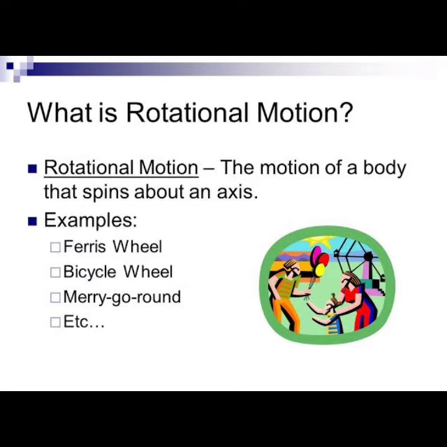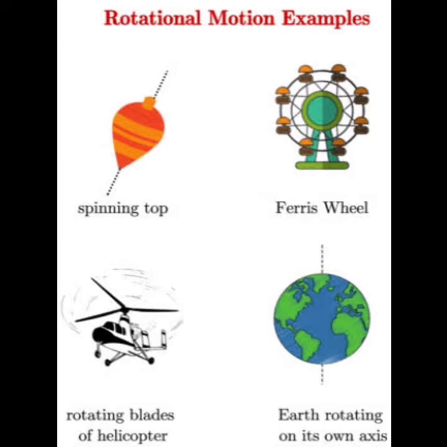Some examples of rotatory motions include the motion of a spinning top, rotation of the earth and the other planets, movement of hands of clocks, etc. As the name itself suggests, the motion of the earth and other planets about their respective axes is an example of rotatory motion.